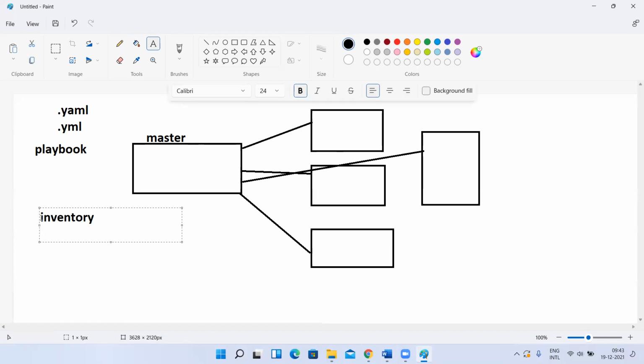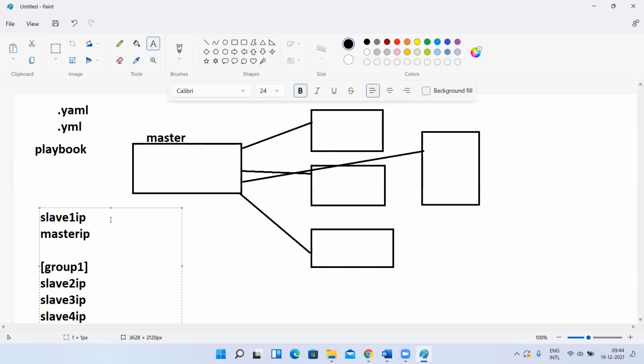In the inventory, you can write any IP address. For example, slave 1 IP, like next. Group 1, slave 2 IP, slave 3 IP, slave 4 IP. Next, master IP. I'll take it out also. We'll see this later. Let me keep it here.